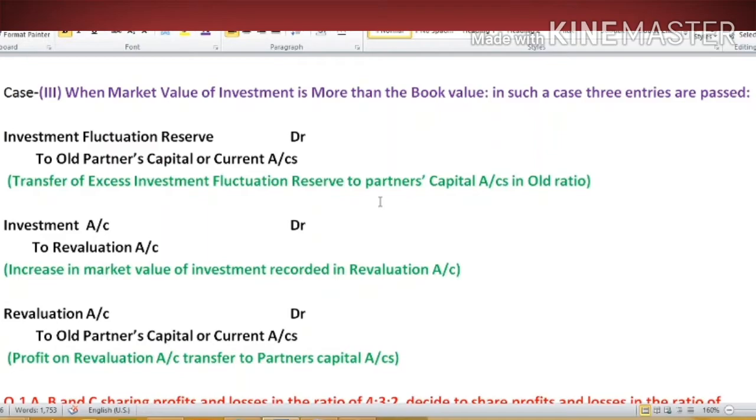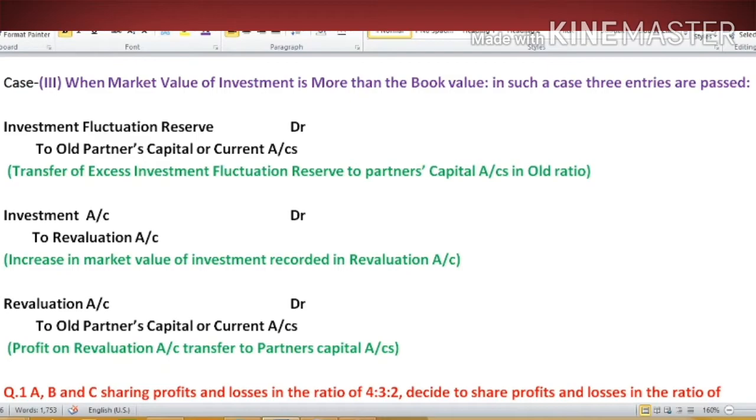So what we have to do, we have to transfer the whole reserve to old partners' capital or current account. This will be our first entry, investment fluctuation reserve account debit to old partners' capital or current account. Now there is a profit, so we will transfer this profit to revaluation account. It means the increase in the value of investment will be transferred to revaluation account.